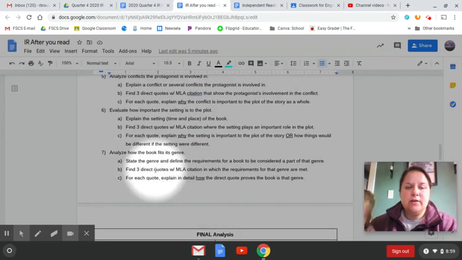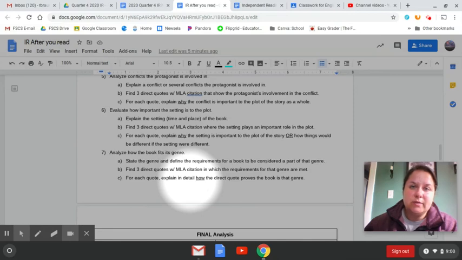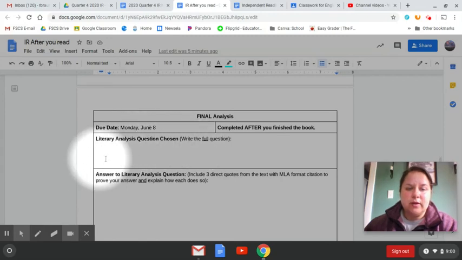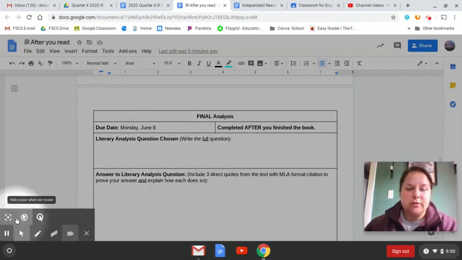And then 7, how does the book fit its genre? So you have to state what the genre is. Those are things like mystery, suspense, romance, action, adventure, that sort of thing. And then 3 direct quotes that help prove that those requirements are met for that. And then explain in your explanations, how does the direct quote prove that genre? So if you say it's mystery, your 3 quotes should support that, and then you explain how. You write this out down below. Here's your literary analysis question. You give your answer down below.